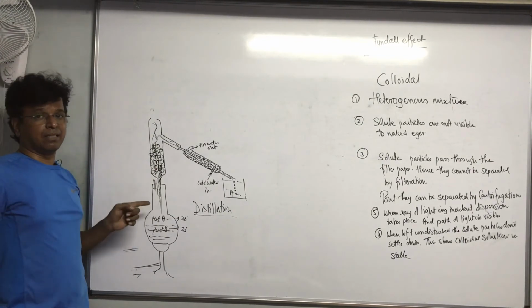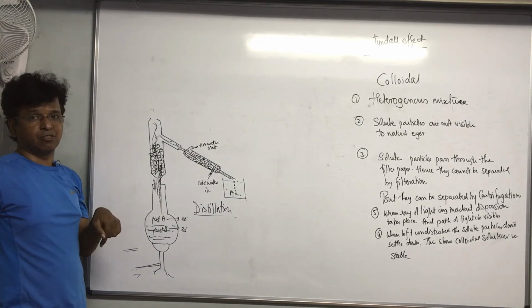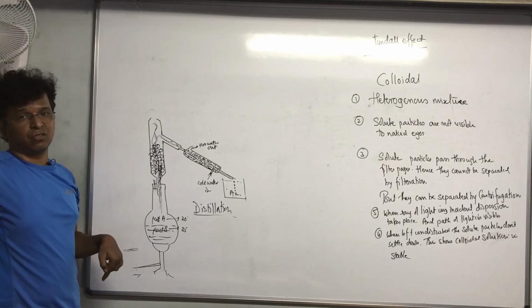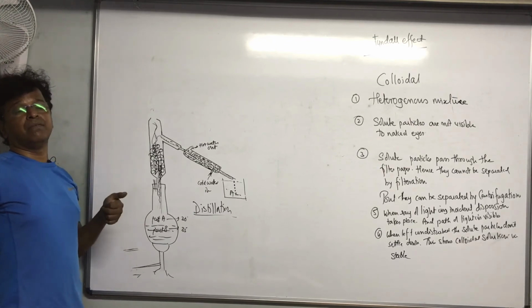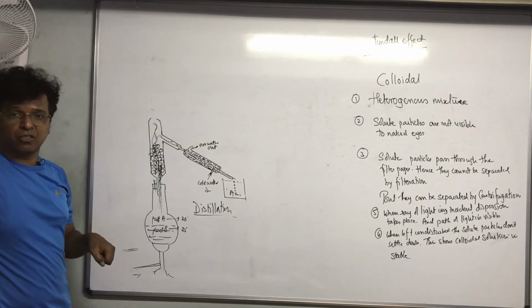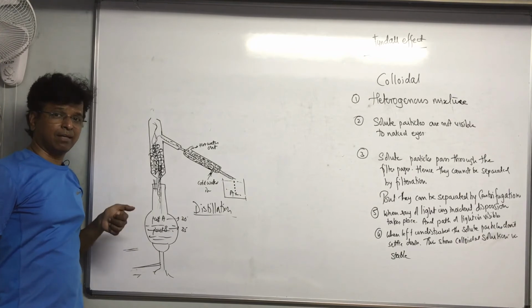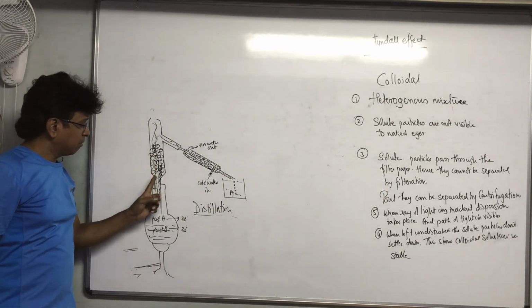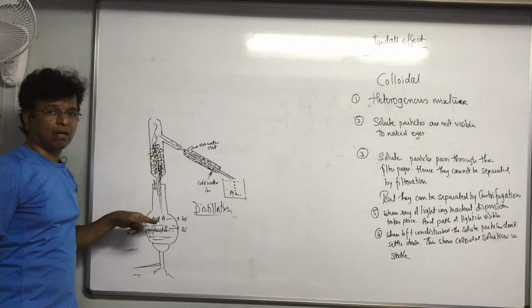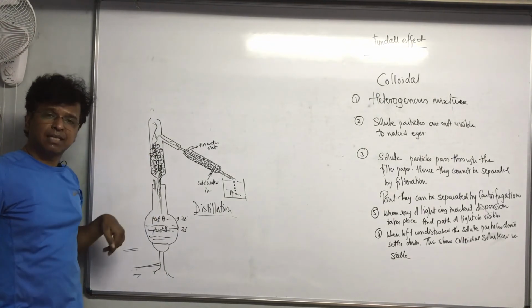Part A will condense at 30 degrees Celsius. When the temperature drops to 30 degrees Celsius, part A will condense. Part B will condense at 35 degrees Celsius. So part B will condense faster compared to part A. And that's why part B, when it is rising up, will start falling down also. Why? Because it is condensing faster.